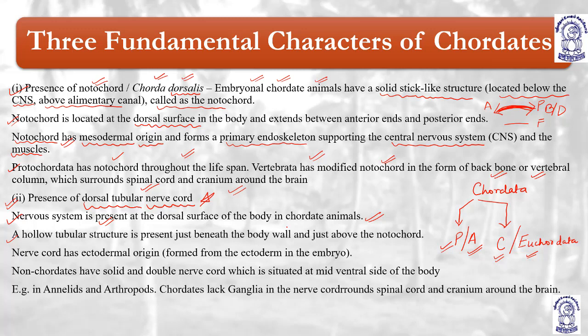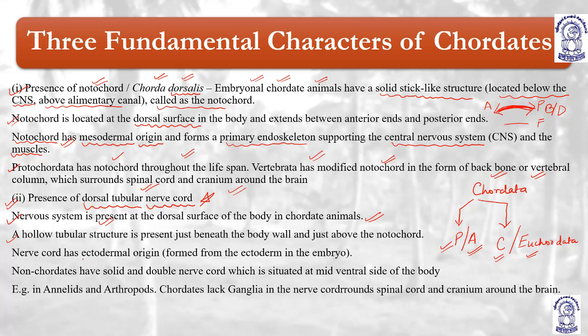So basically the nerve system is present at the dorsal surface of the body in chordate animals. This dorsal tubular nerve cord is hollow in case of chordates, and in case of non-chordates it is solid, okay. It runs just parallel to the notochord.